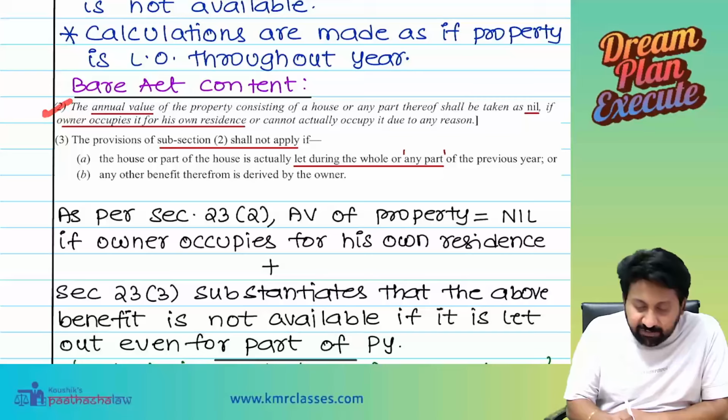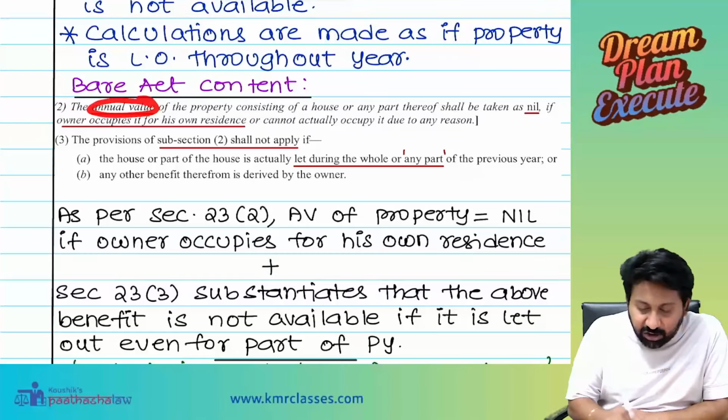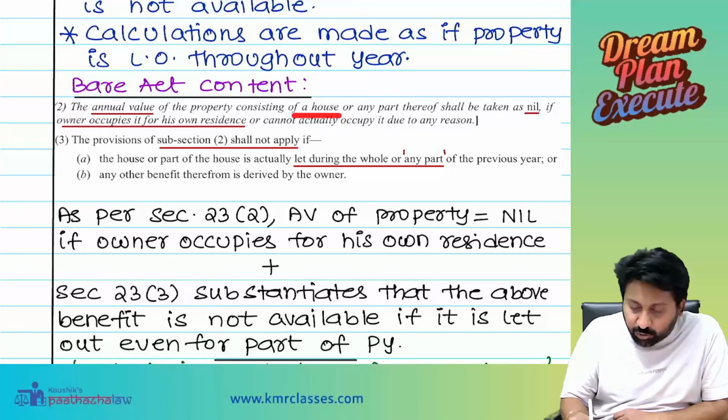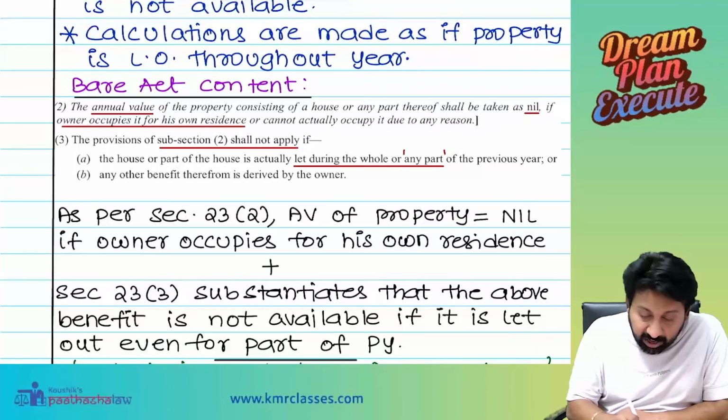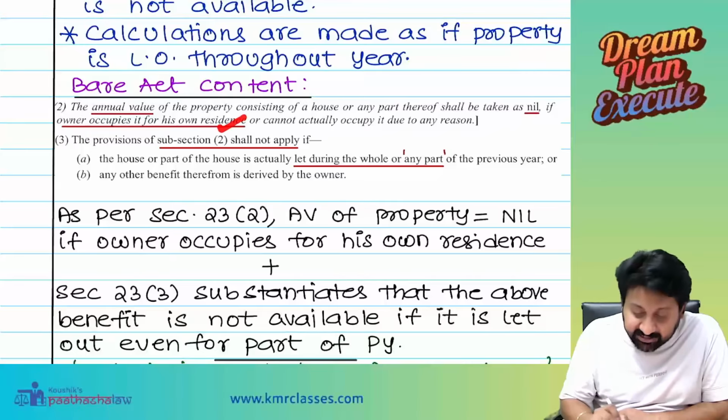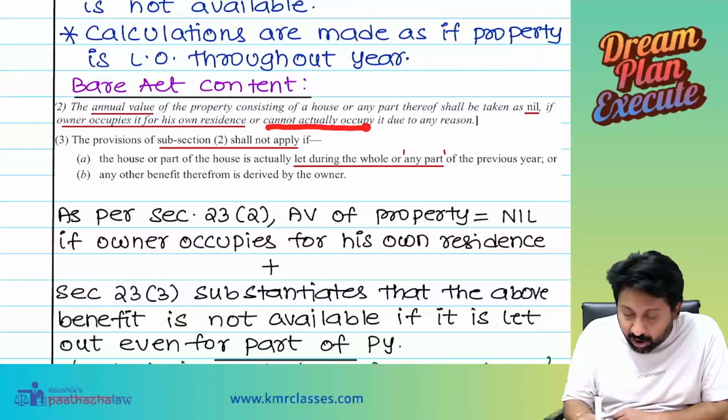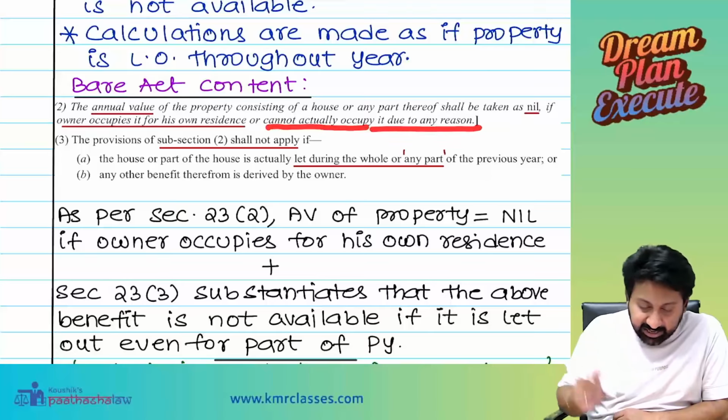The annual value of property consisting of a house or any part thereof shall be taken as nil if the owner occupies it for his own residence or cannot actually occupy it due to any reason.